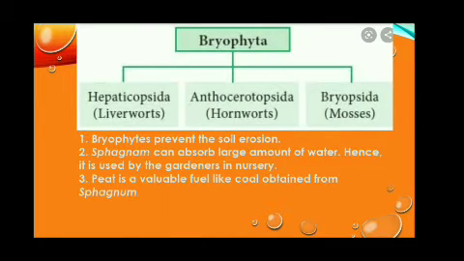As the bryophytes form dense moss on the soil, they can hold the soil tightly and prevent soil erosion. Some mosses provide food for herbivorous mammals and birds, etc. One species of bryophyte called sphagnum provides peat. Peat is used as a fuel. It has water holding capacity, so peat is used by gardeners in nurseries.